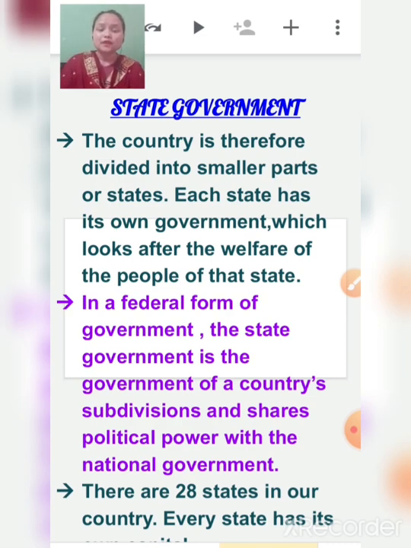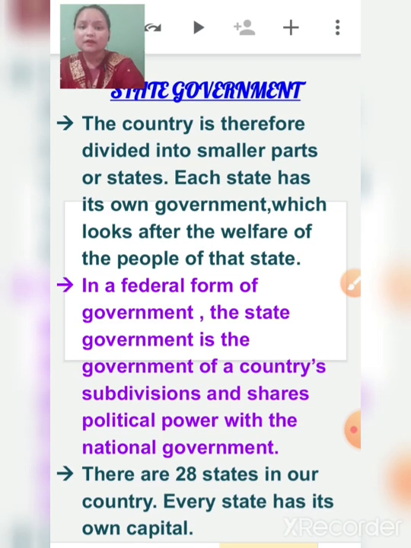As I have told you, 28 states and 8 union territories are there, so it is not possible for the central government to look after all of them. So the central government distributed some authorities and powers to the state government. Now what is state government? India is a big country, so it is divided into smaller parts or states.